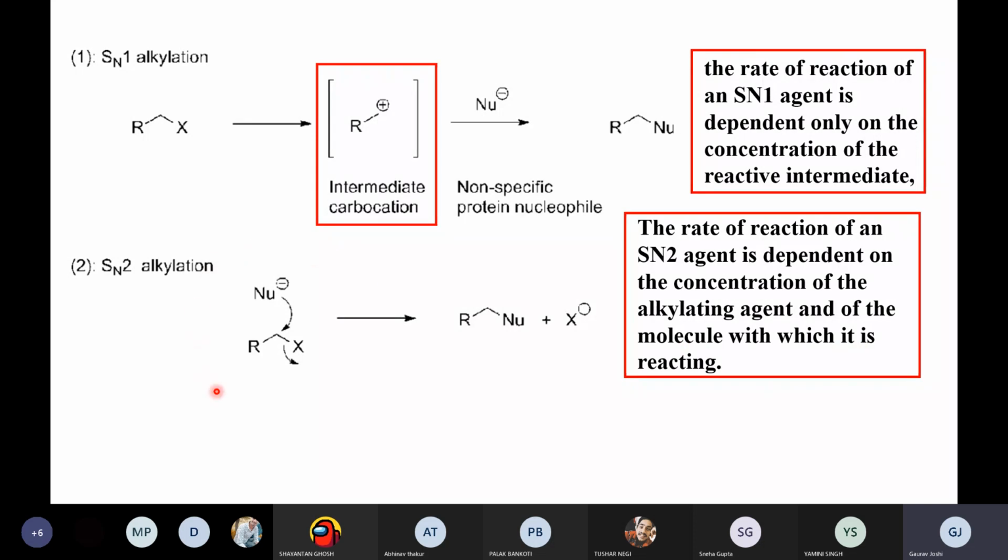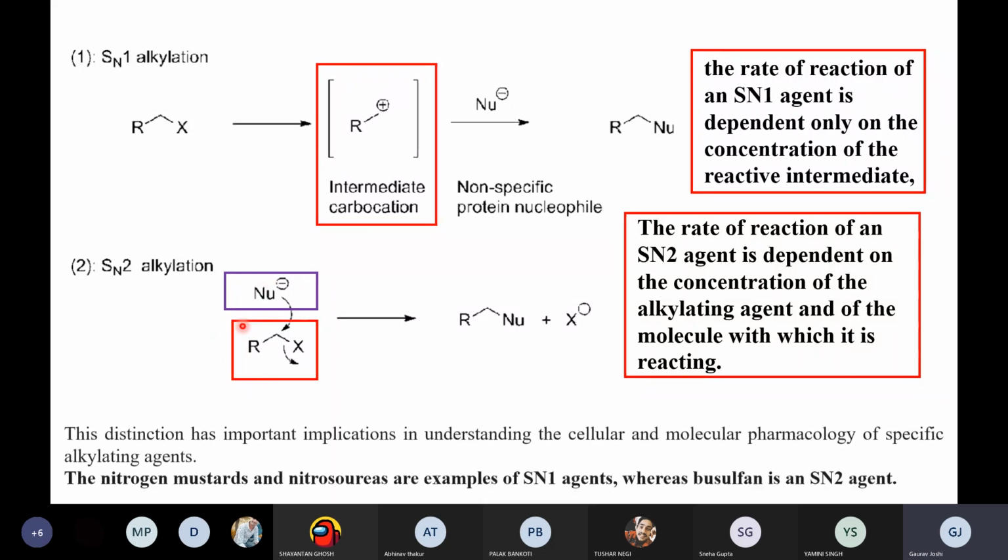So this reaction will depend upon both the drug concentration and the concentration of the nucleophile. So this is the second mechanism by which the alkylating agent will be acting, depending upon both the nucleophile of the biological molecule as well as the drug concentration.